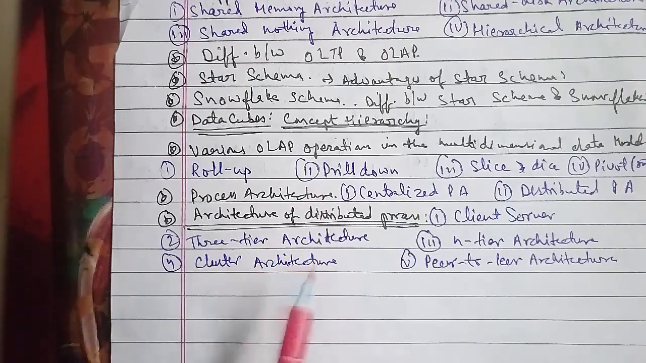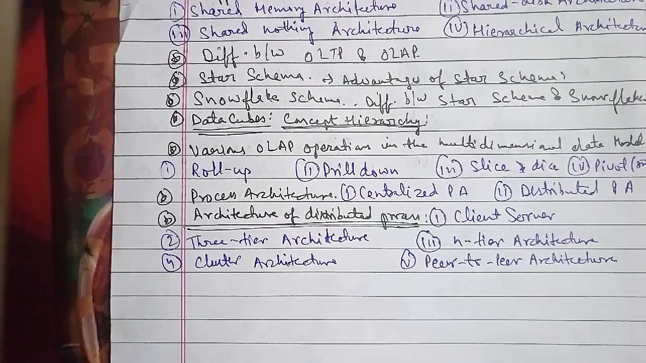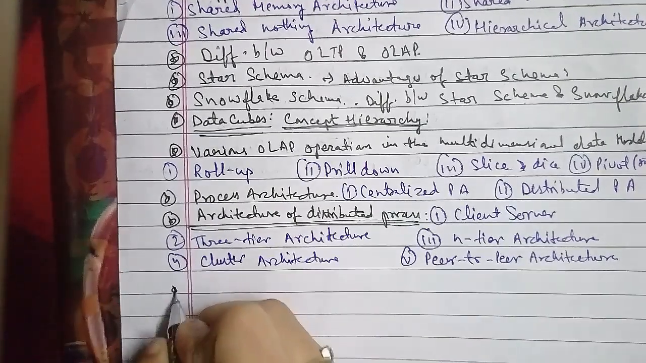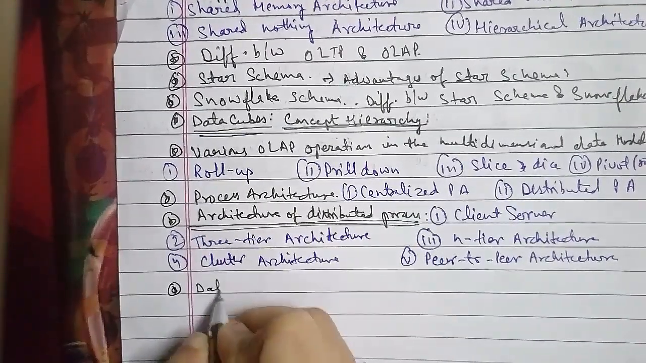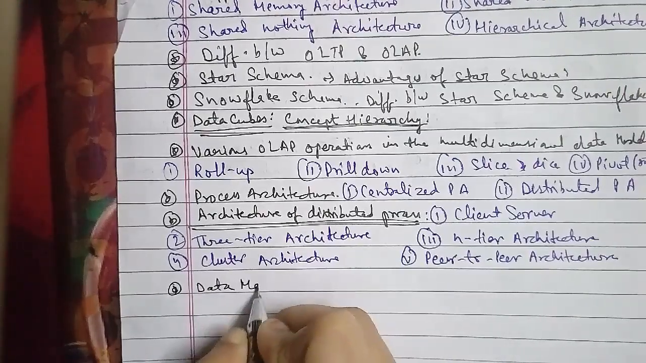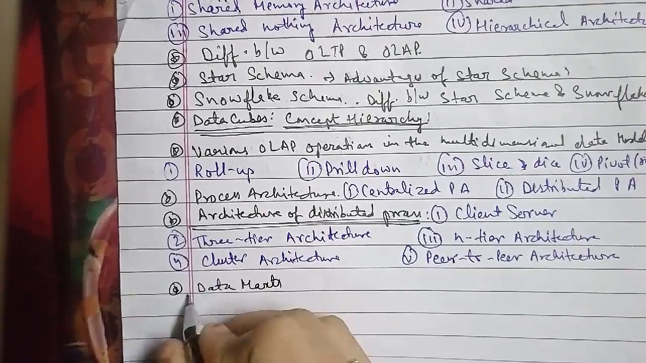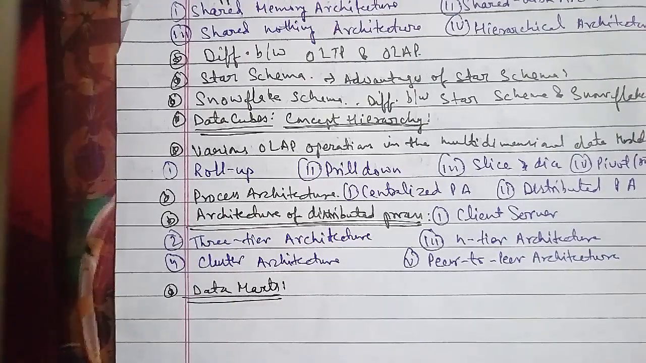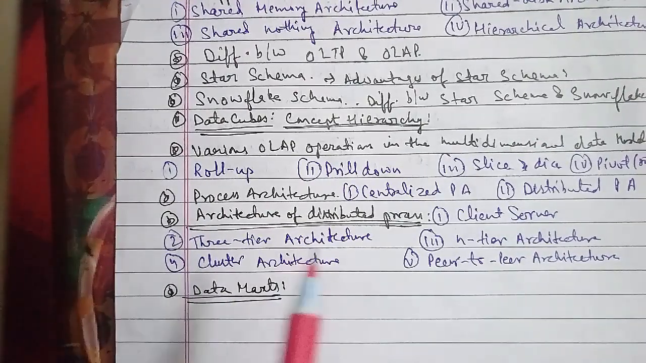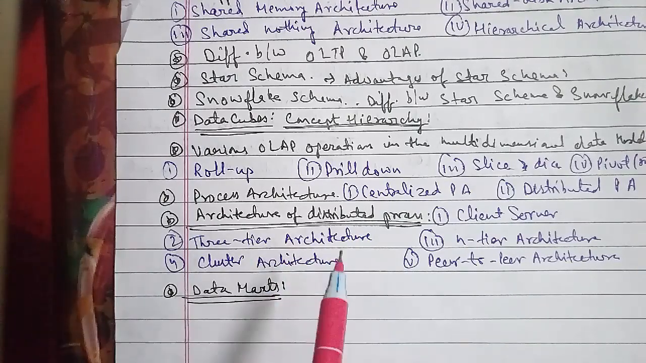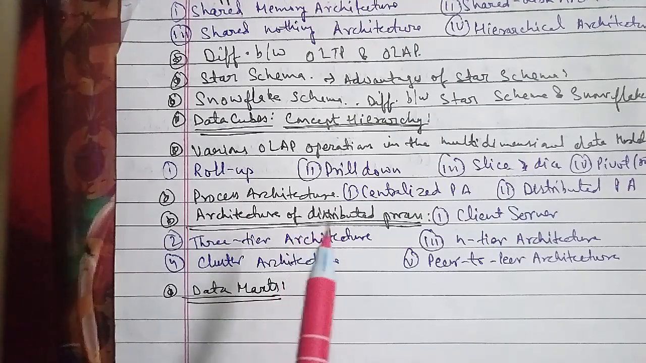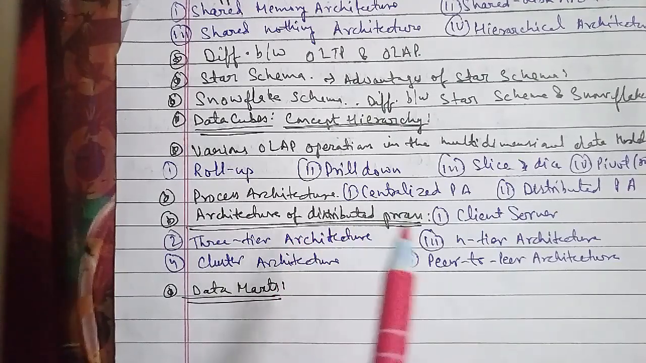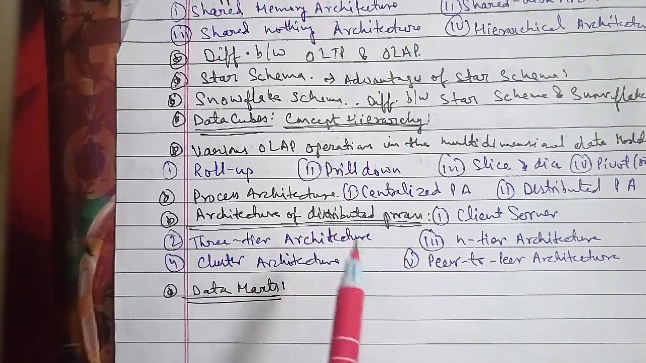Now we'll discuss the types of data marts. There are two types of data marts. The first is the independent data mart, and the second is the dependent data mart.